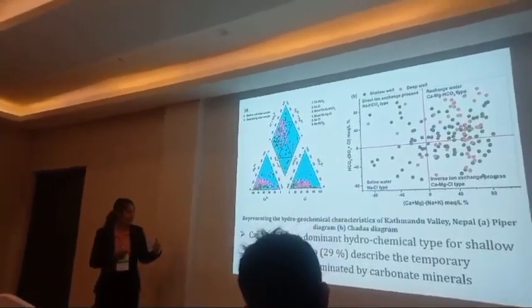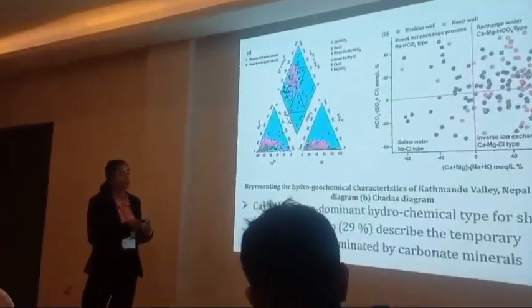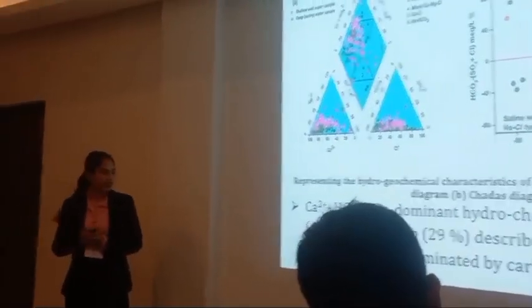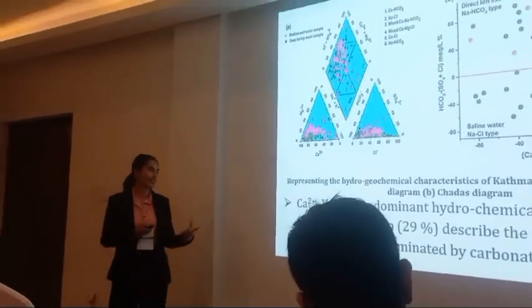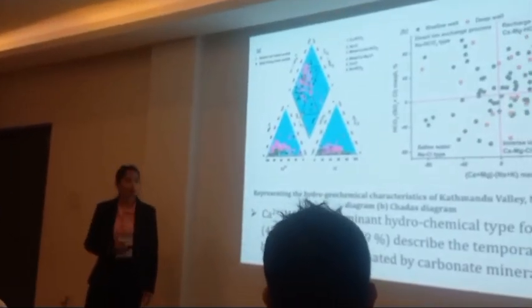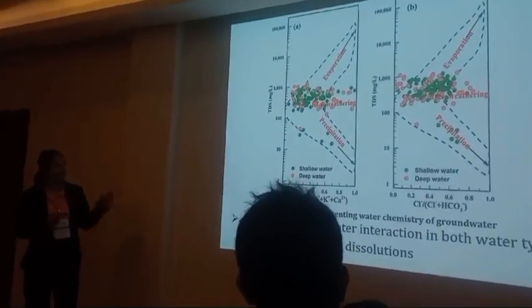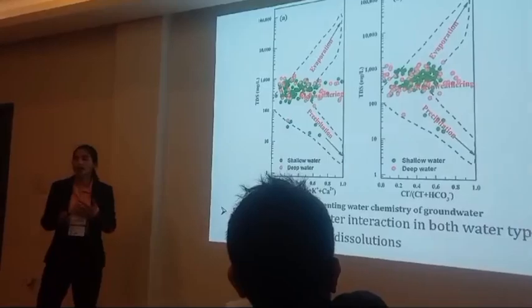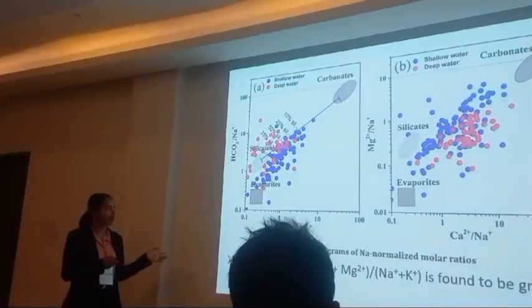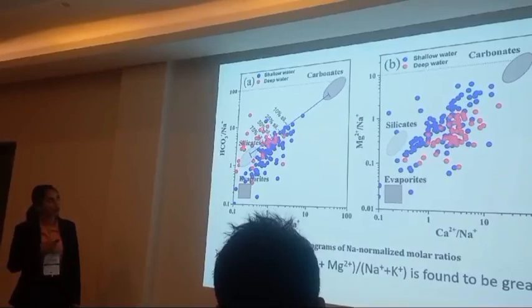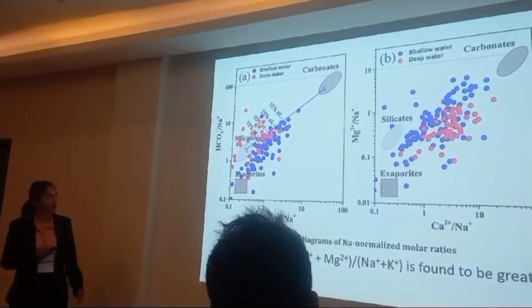In this Piper diagram, the groundwater is mostly calcium bicarbonate hydrochemical type for both the shallow and the deep groundwater, which shows there might be carbonate minerals. The next one is the Gibbs diagram, and these diagrams basically show what the sources can be. The findings show that most of the groundwater seems to follow carbonate weathering.